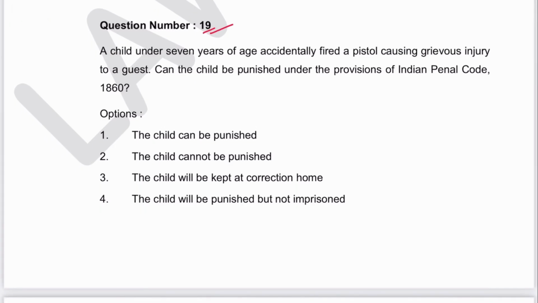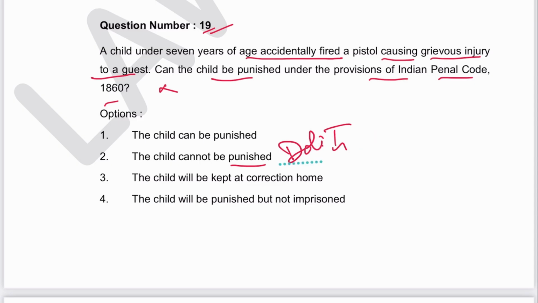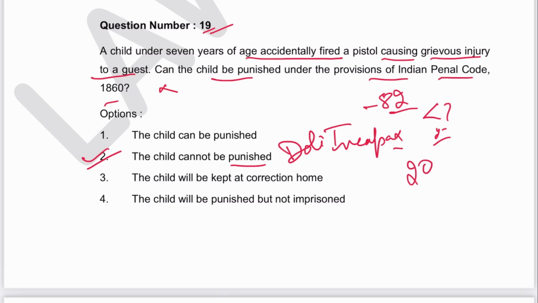This is 19. A child under 7 years of age accidentally fired a pistol causing grievous injury to a guest. Then is the child punished under the provisions of IPC? No. Child cannot be punished. Why? Due to doli incapax. As per section 82, a child under 7 years of age cannot be punished for any offence. Isn't that so? So 2 is the answer. Now this section has become section 20 in Bharatiya Nyaya Sanhita.